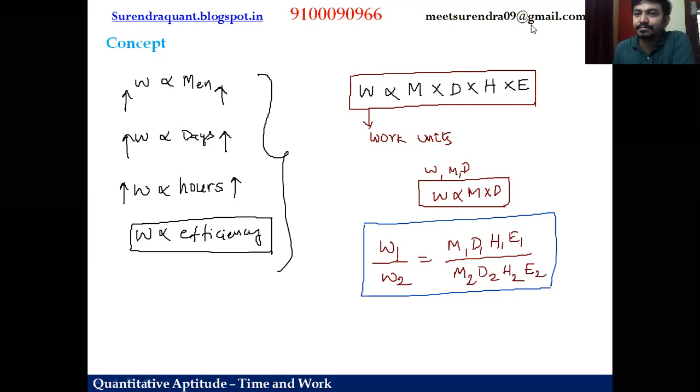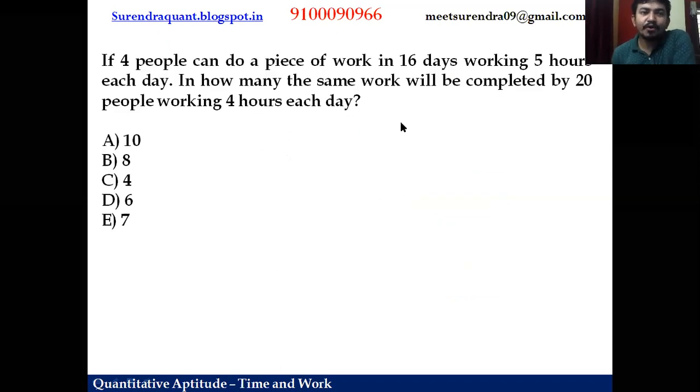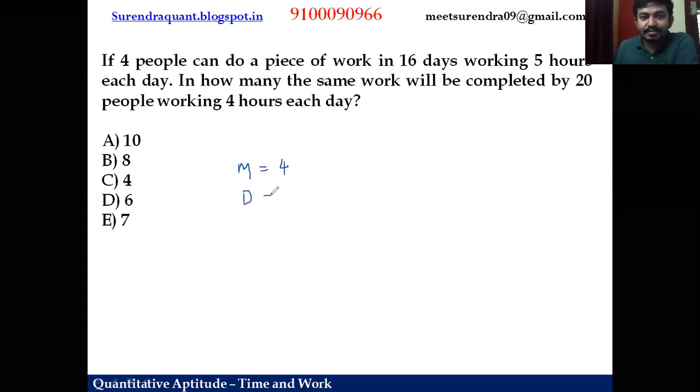Let's start the first question. If 4 people can do a piece of work in 16 days, working 5 hours each day, in how many days will the work be completed by 20 people working 4 hours each day? So friends, if you have any confusion, let us mention initially 4 men are there. So M is 4. Number of days are 16 days. And they work for 5 hours each day, right? Number of hours are 5 hours. As there is no point about efficiency, we can say efficiency is constant.